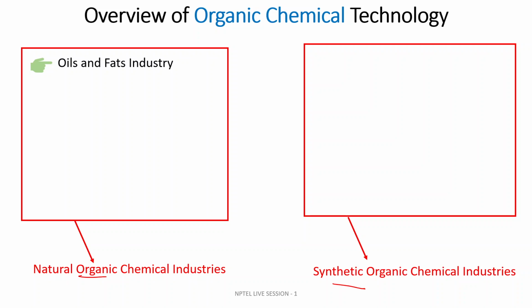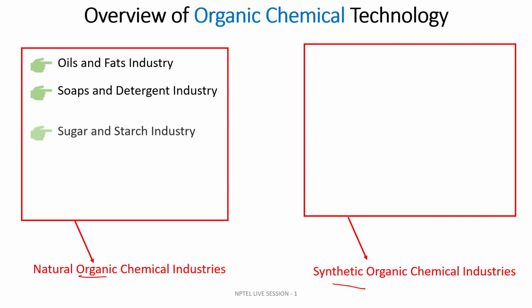Now I will be talking about the overview of the syllabus that I will be covering throughout the other sessions in future. In this organic chemical technology, the first part we will be covering is the oil and fat industry. Next is the soaps and detergent industry. We convert the fatty acid through saponification reaction to soaps or detergents.